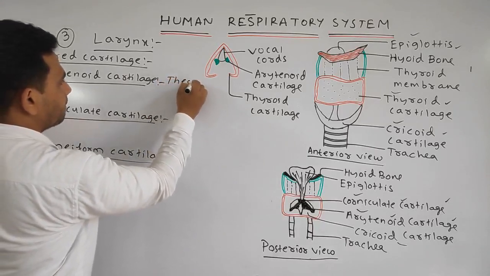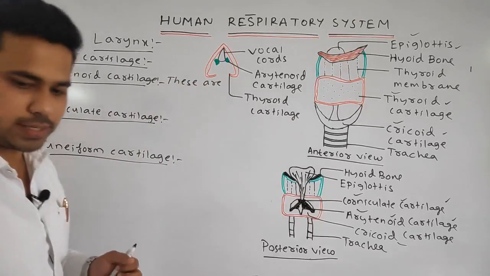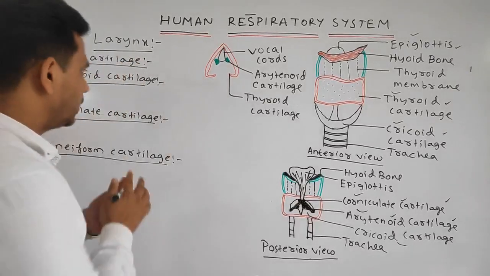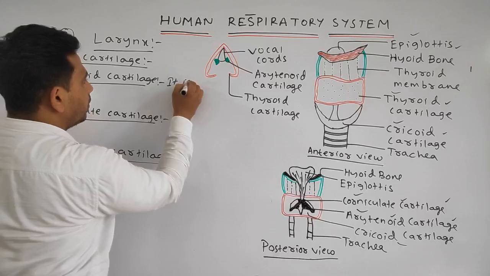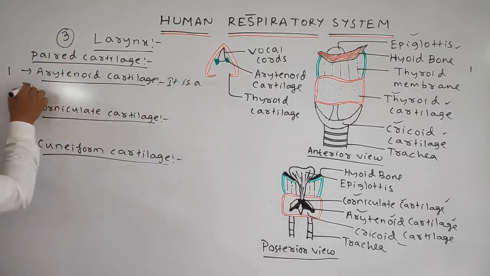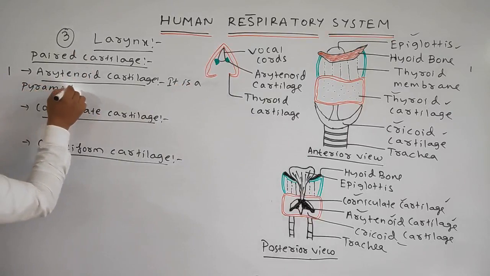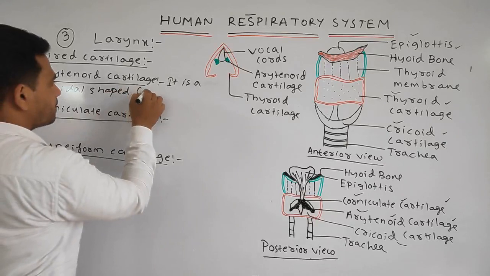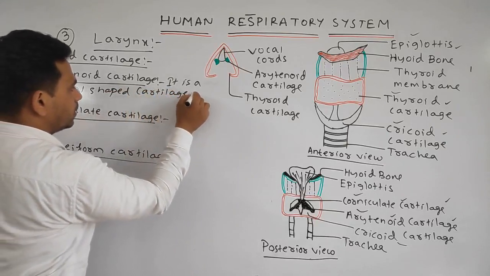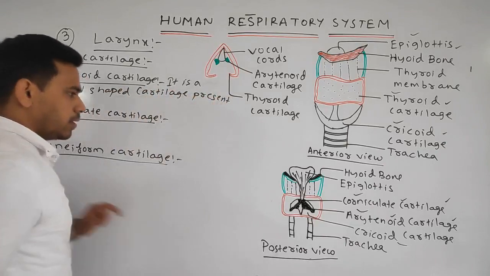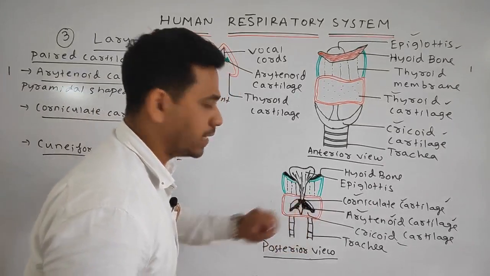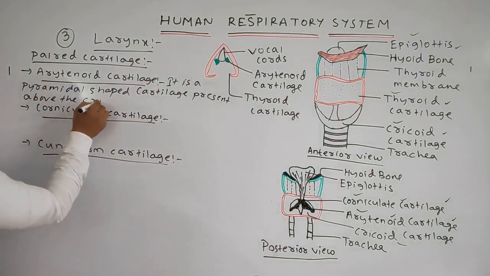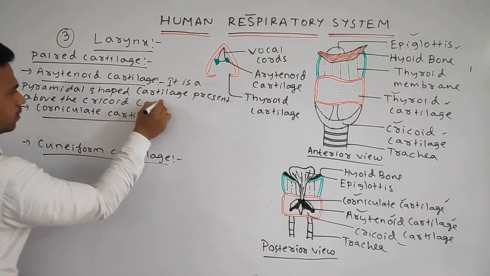Or we can say it is a pyramidal shaped cartilage present above the cricoid cartilage.